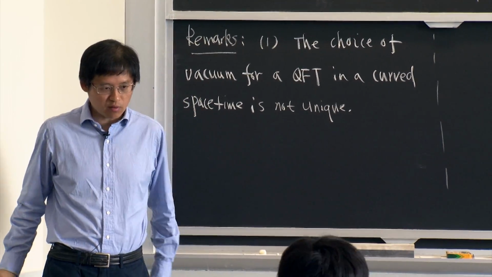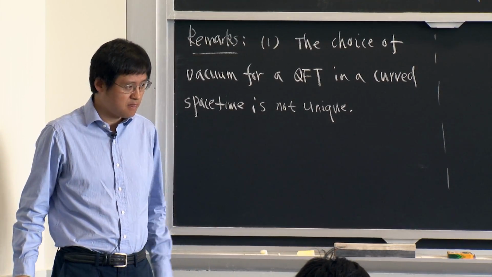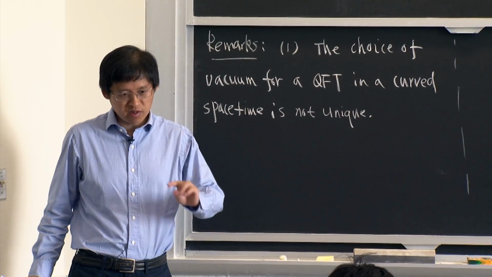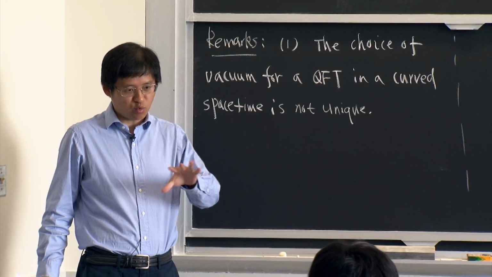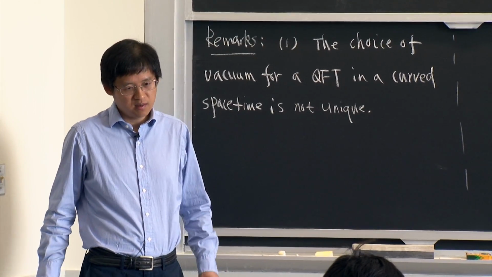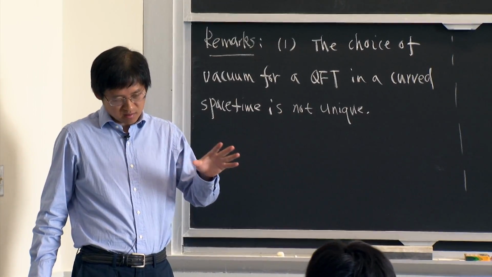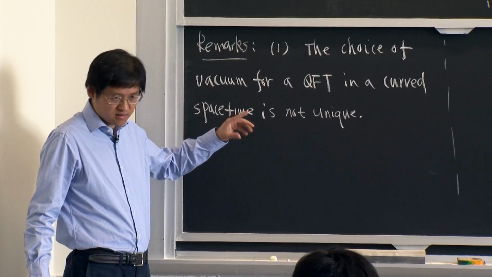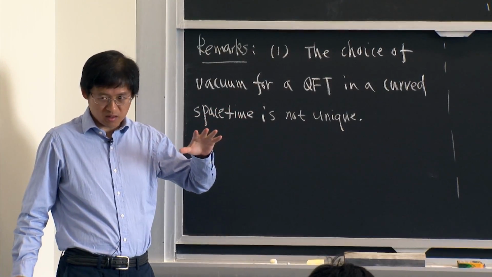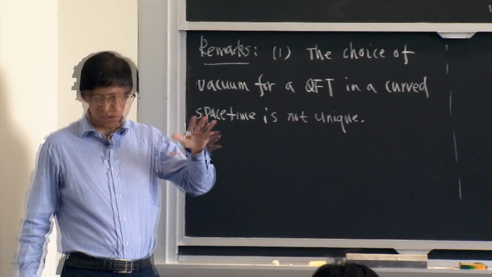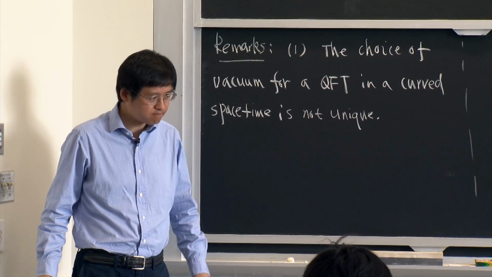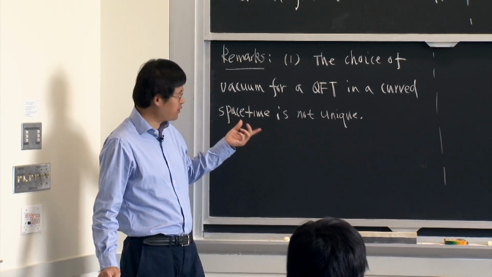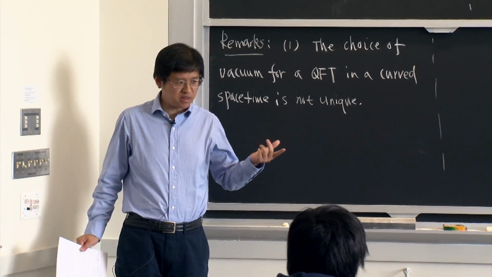If you want to define a quantum field theory in the curved space-time, in general in the curved space-time there's no preferred choice of time. So in order to quantize a theory, you have to choose a time. Depending on your choice of time, you can quantize your theory in different ways, and then you have different possibilities of what your vacuum is. So in other words, in the curved space-time, in general, the vacuum is observer dependent. Okay.